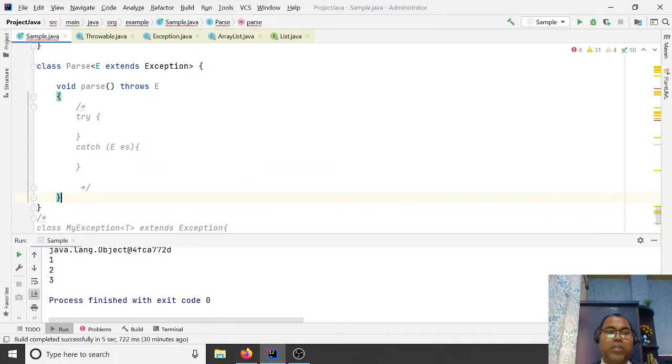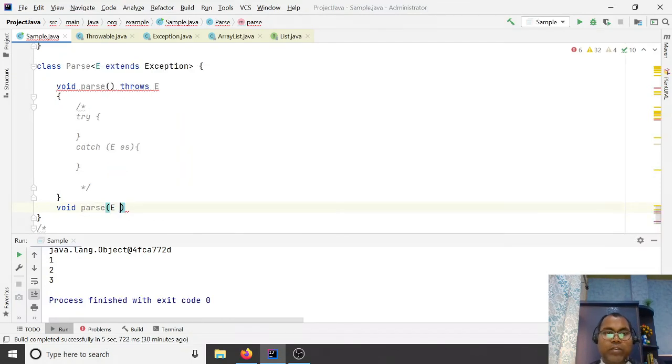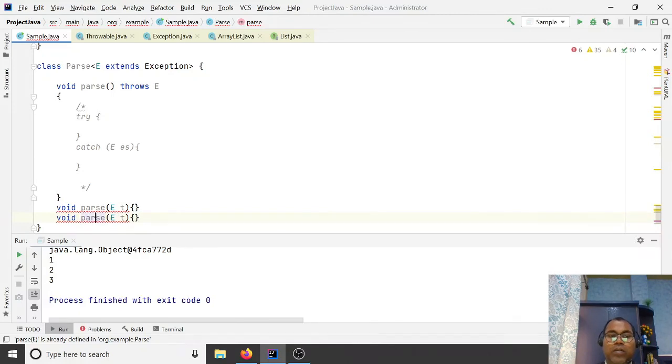But if you have a method void parse with type E, it's allowed, but you cannot overload it for different types. Maybe at runtime you can pass different parameters, but overloading here is not allowed.